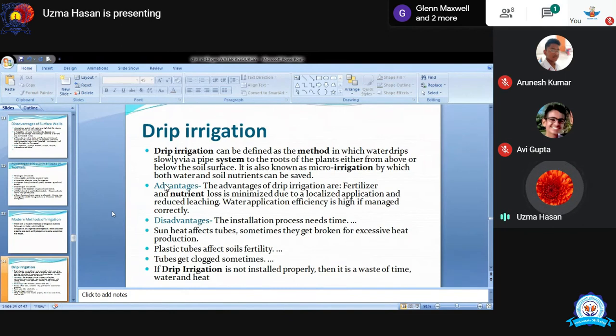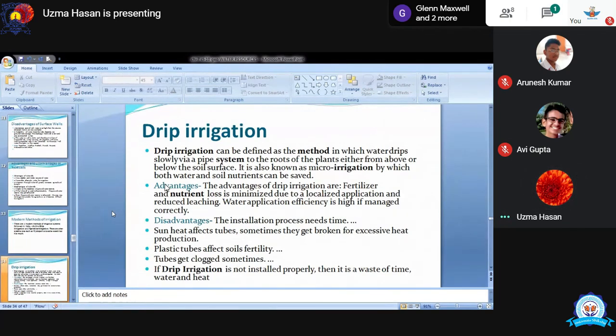Tubes get clogged sometimes. तो ये सारी जो disadvantages आते हैं कि sun heat की वजह से that tube can be cracked. And plastic tubes, if we are using in a field, it also affect our fertility. And the second last is that sometimes these tubes get clogged. उसमें मिट्टी आ गई या कुछ आ गया, वो बीच में से रुक गया तो पानी आगे नहीं जा पा रहा है. तो these are the disadvantages of drip irrigation.